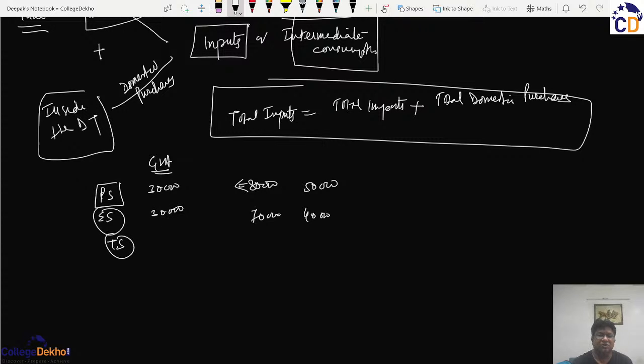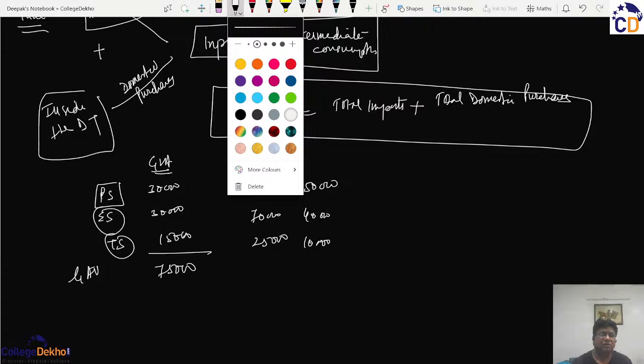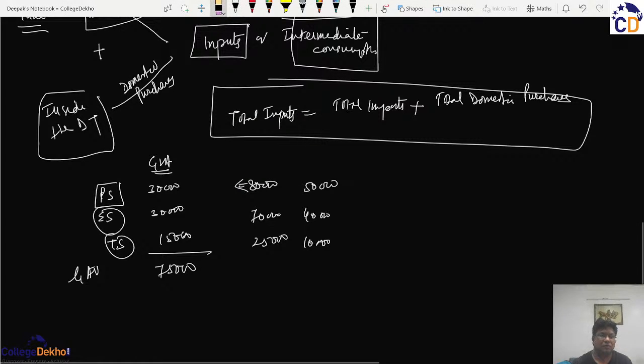And for the tertiary sector, if there is an input of 10,000 and the output is 25,000, then there will be a GVA MP of 15,000. This 75,000 will be our gross value added MP or GDP MP.